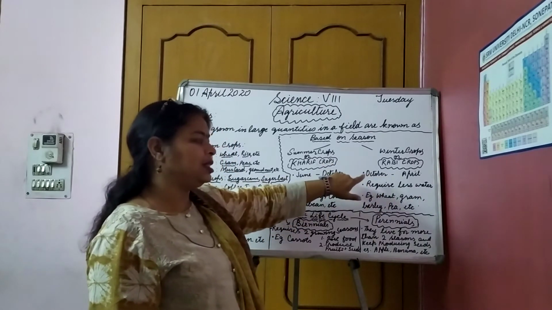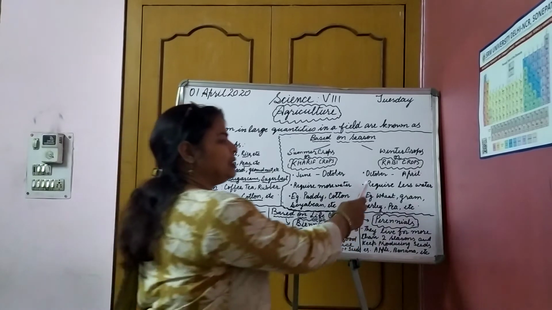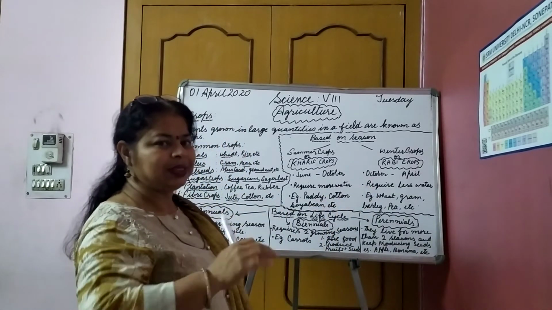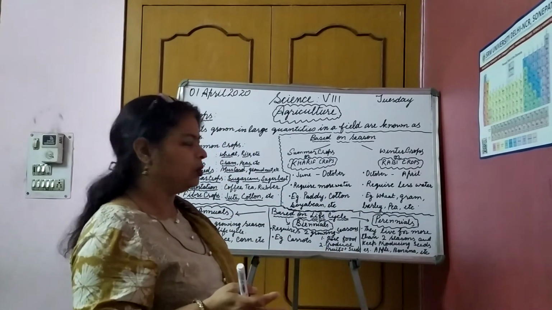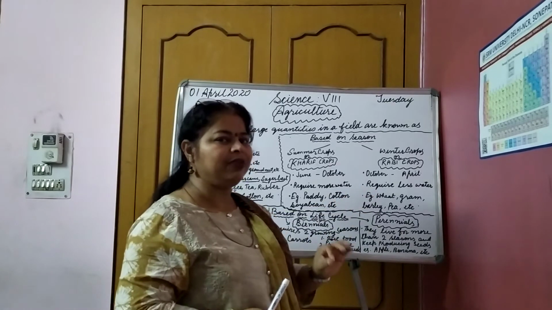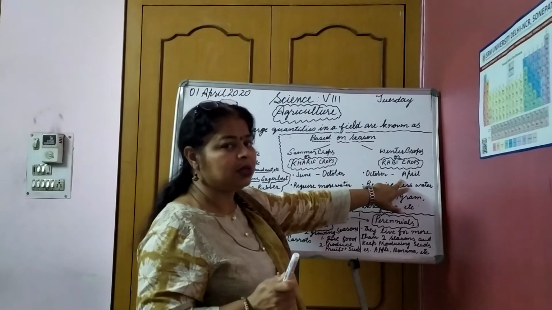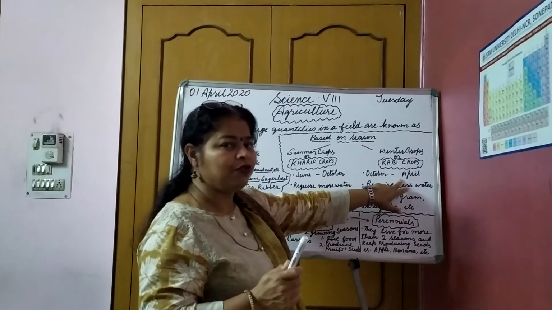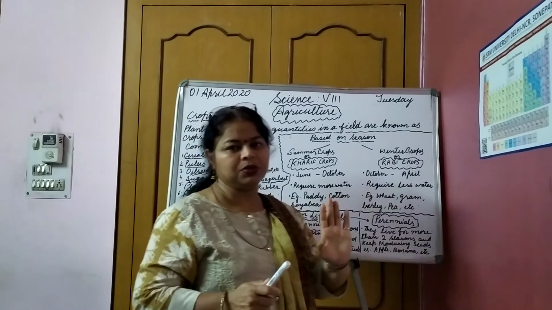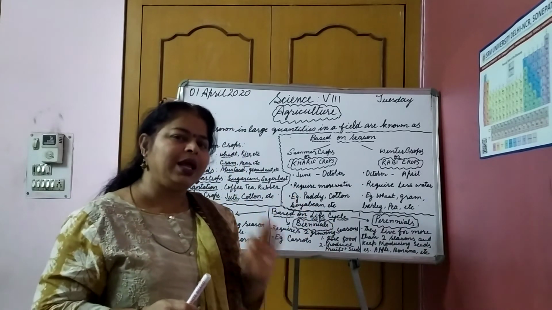Rabi crops start growing from September or October, and they are harvested or reaped in the months from March until April.